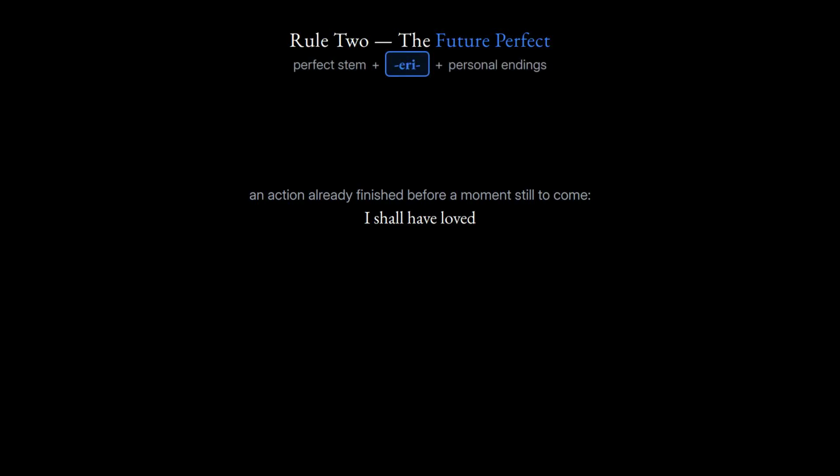Rule 2, the future perfect. It marks an action that will already be finished before some moment still to come. I shall have loved. Same perfect stem, a new tense sign, eri, then the endings again. Run it through the verb to love.